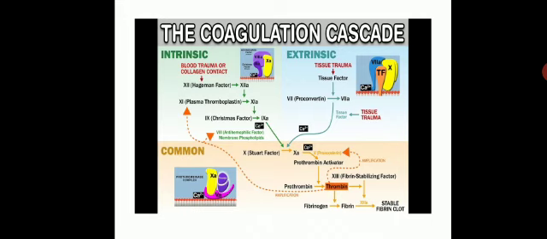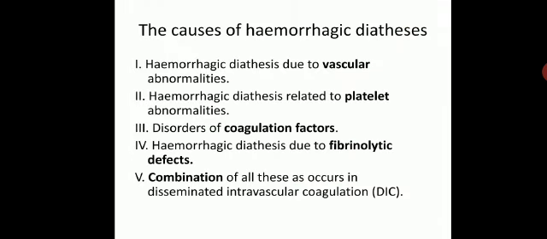This is the normal coagulation cascade. We all know that there are two pathways, intrinsic and extrinsic. Extrinsic will be initiated after the release of tissue factor and intrinsic after collagen exposure. Now, what are the causes of hemorrhagic diathesis? Hemorrhagic diathesis is due to vascular abnormality, platelet abnormality, disorder of coagulation factors, fibrinolytic defect, or a combination of all these, which is seen in DIC, that is disseminated intravascular coagulation.